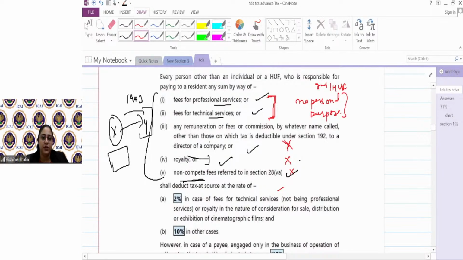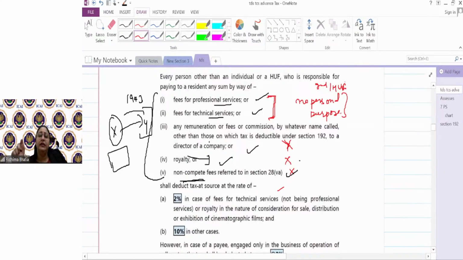For example, I am taking lawyer services for my business. कोई business dispute है client के साथ, lawyer services उसके लिए ली. I will deduct the TDS provided I have a turnover in the preceding year. Correct? Yes. I am taking lawyer services for a family dispute. Professional services है, but I will not deduct the TDS because it's a personal purpose.